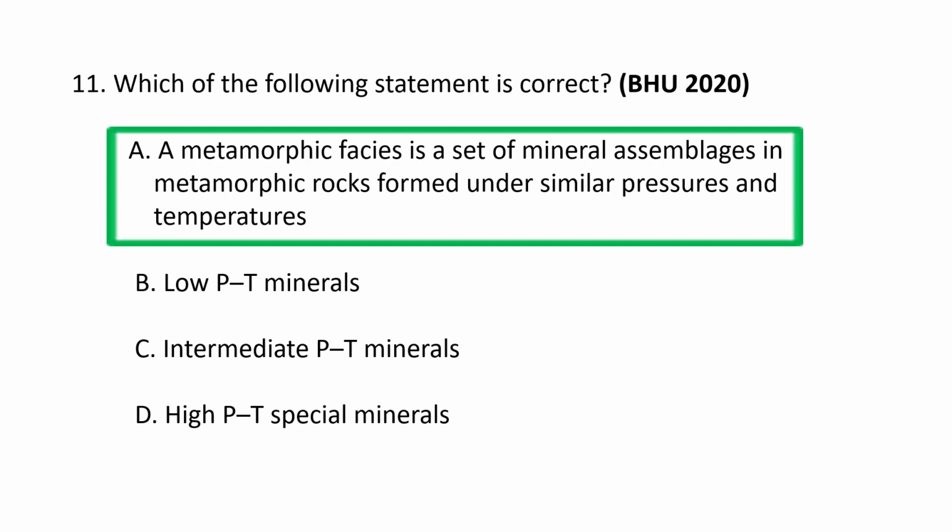Metamorphic facies are a set of mineral assemblages that form under specific temperature and pressure conditions during metamorphism, regardless of the original rock type. They are used to classify and understand metamorphic rocks based on their mineral composition, which reflects the conditions under which they are formed. So A is the correct option. Next question.